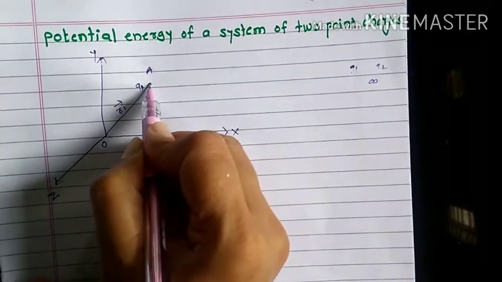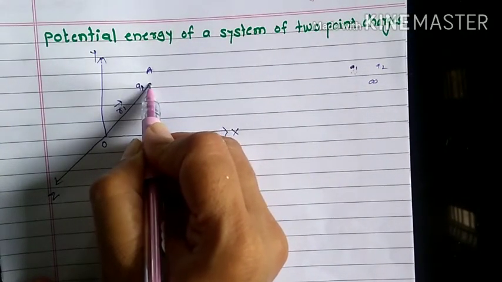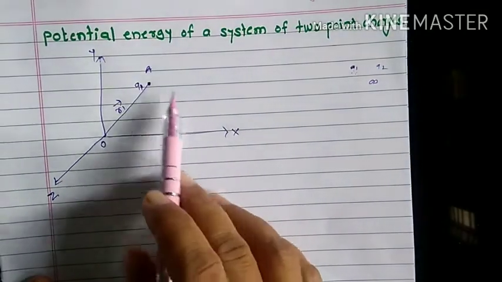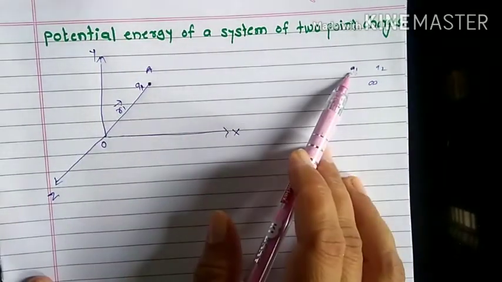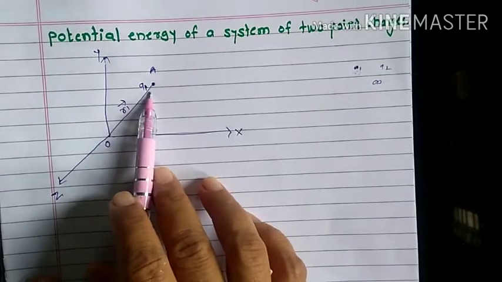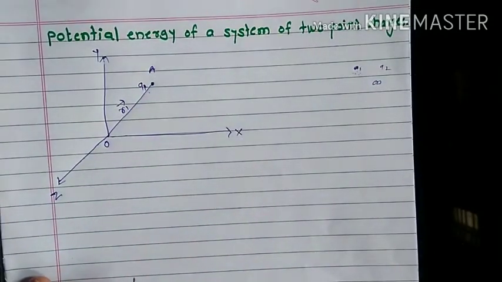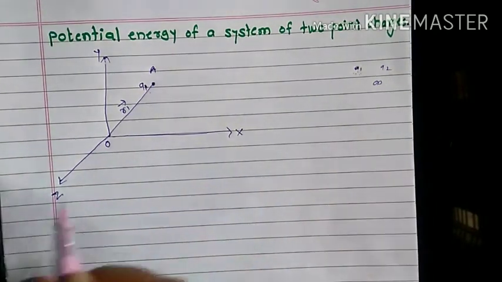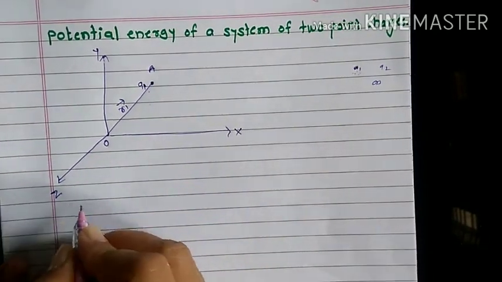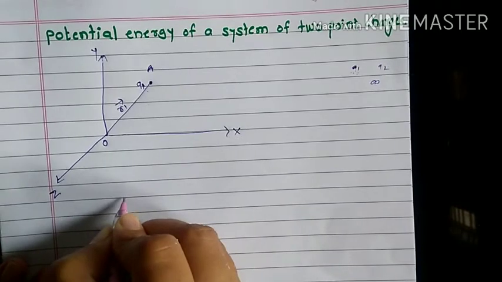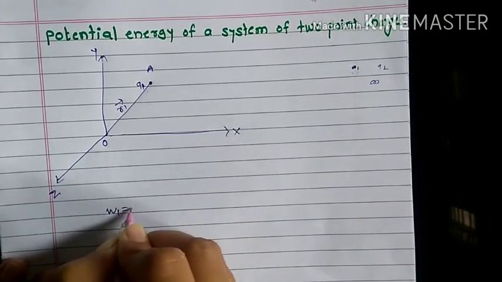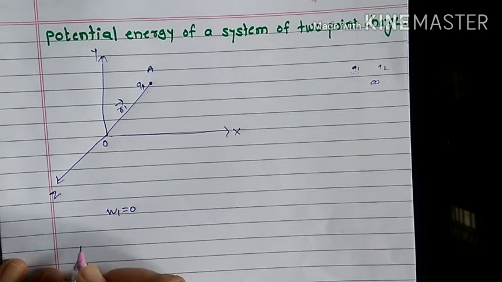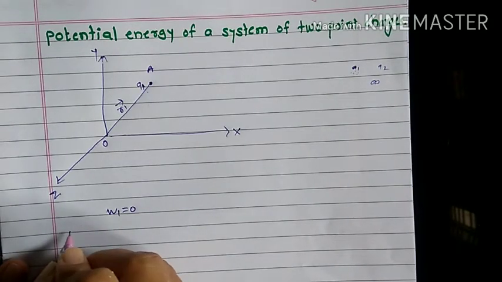At this point A, we can determine the potential only because no work is done to bring this Q1 to this empty system, and therefore work done will be zero. We say that W1, the work done, will be zero, and this charge produces potential.